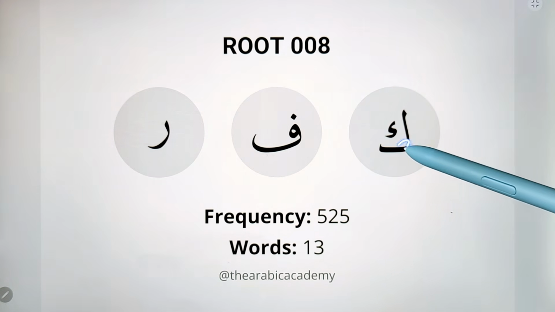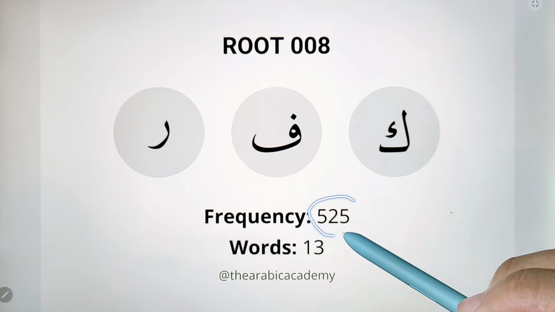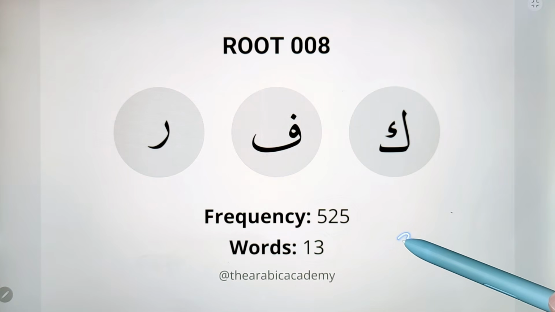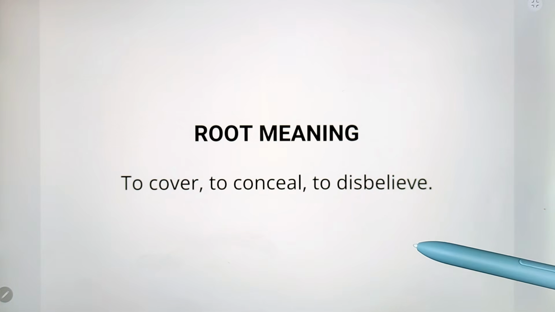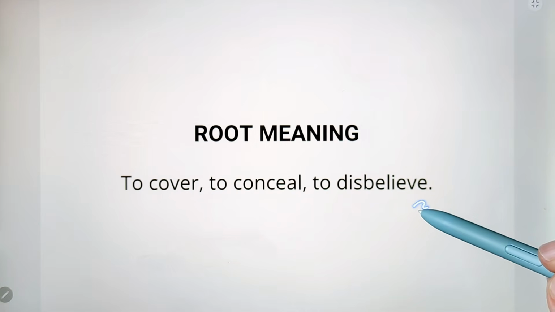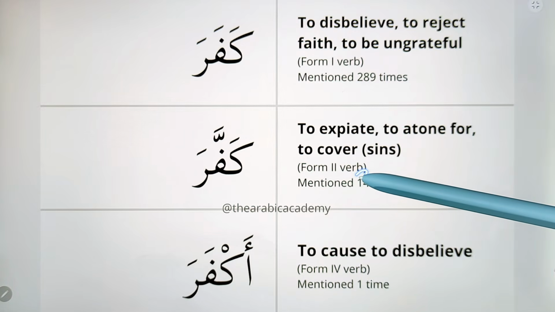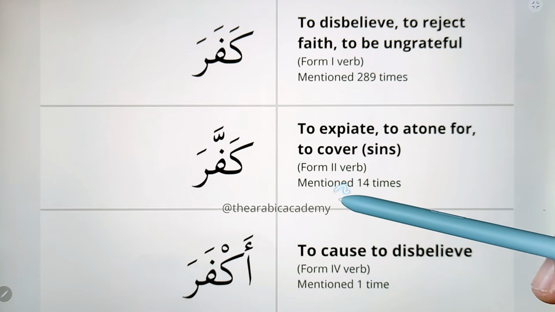Root 8. Ka, fa, ra. This root appears more than 500 times in the Quran in 13 different words. Once you understand the meaning of the root, verses you have heard for years will connect in a completely new way. The central meaning of this root is not just to disbelieve, but it carries the meaning of concealing and rejecting the truth. Later we will show you some examples for this root in the Quran. Let's now go through all the words from this root that were mentioned in the Quran.